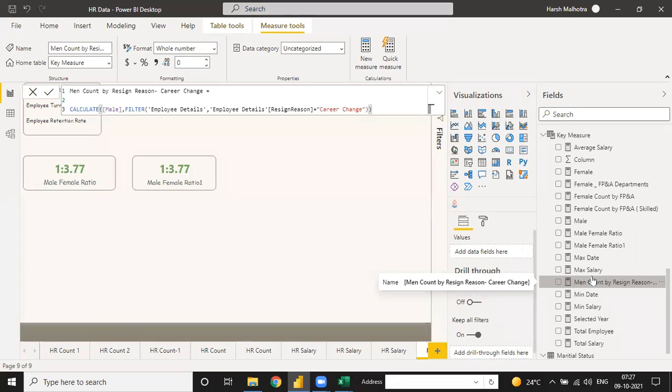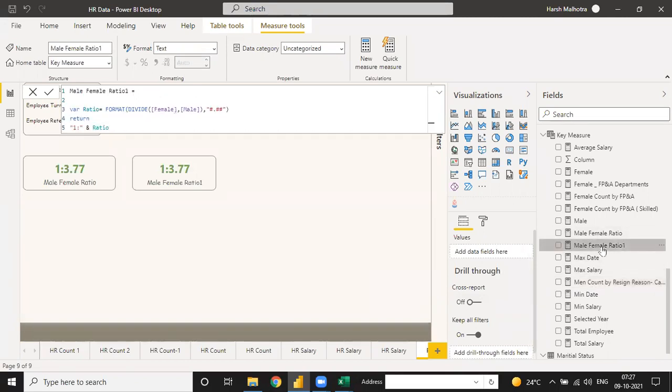Any way you can try, because see, this way is easy. The second way is much easier, because you don't need to create a variable. But the only thing is, this is easy because you have already created two measures, female and male.